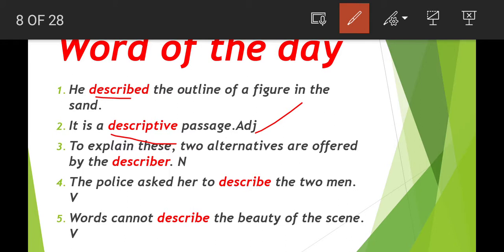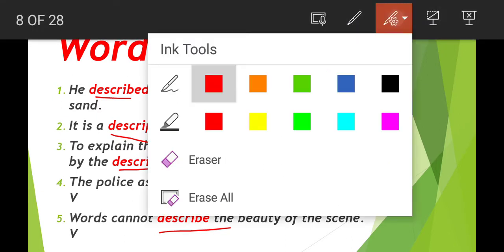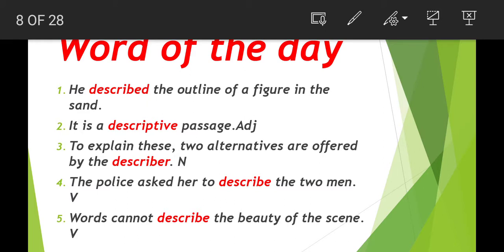And third one, to explain this, two alternatives are offered by the describer. Here describer is used as a noun form in this sentence. Describer, that is the noun form, children. Next, fourth one, the police asked her to describe the two men. Here describe is used as a verb. And next one, children, words cannot describe the beauty of the scene. Here describe is used as a verb form. So this is the word, children, we have to practice while speaking to others.